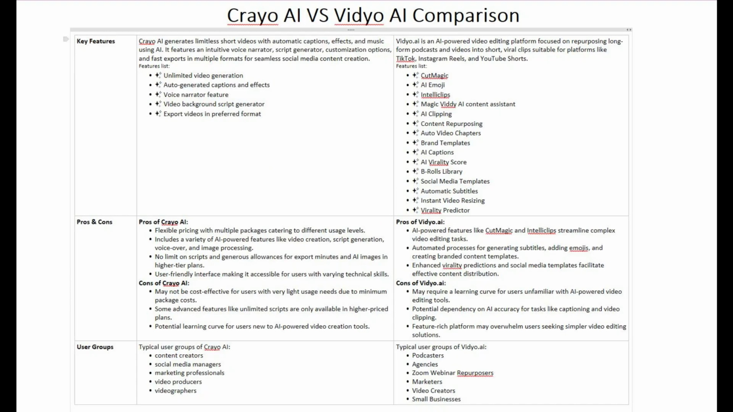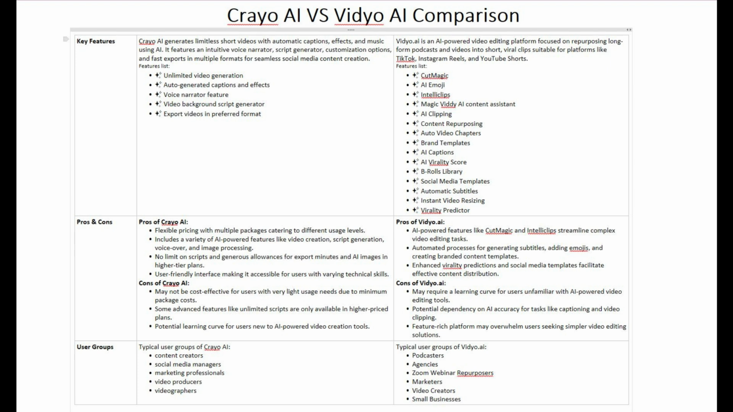Let's compare the key features between Crayo AI and Vidyo AI. Crayo AI is designed to generate limitless short-form videos using AI, making content creation quick and efficient. It offers automatic captions, effects, and music, combined with a voice narrator and script generator to streamline the creative process. The platform provides customization options and allows fast exports in various formats, perfect for social media content creators looking to optimize their workflow. Key features include unlimited video generation, auto-generated captions and effects, integrated voice narrator, video background, script generator,